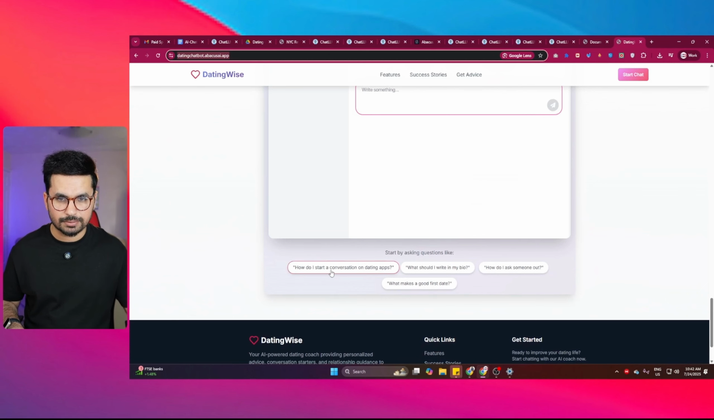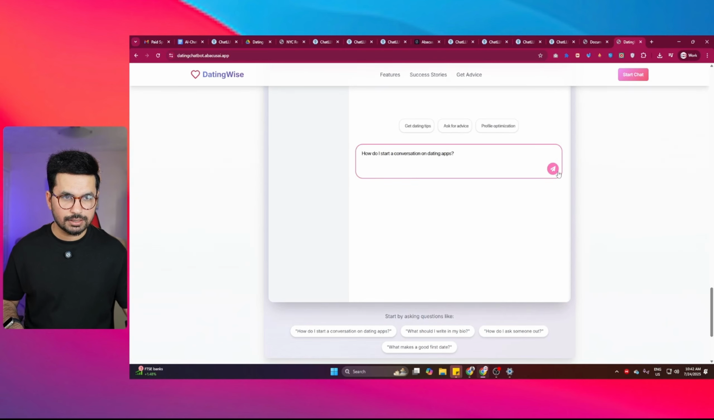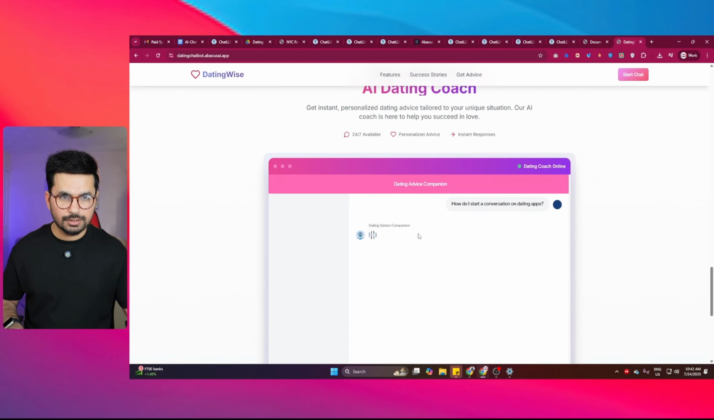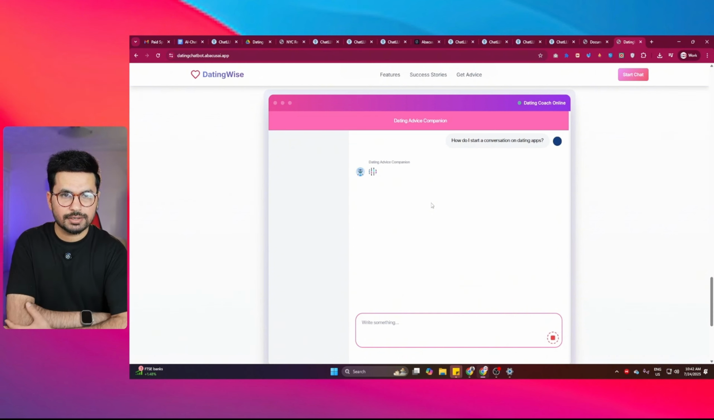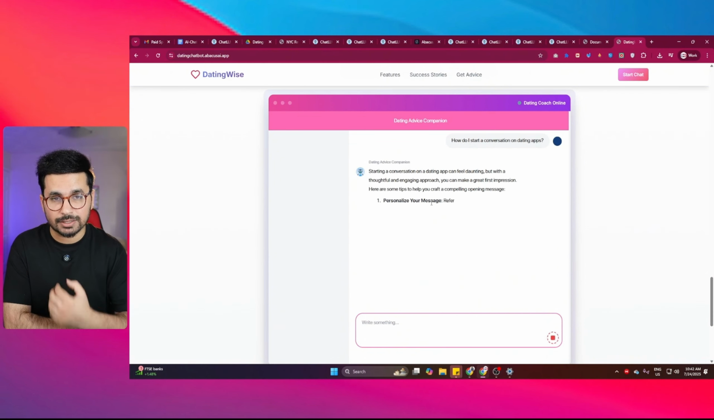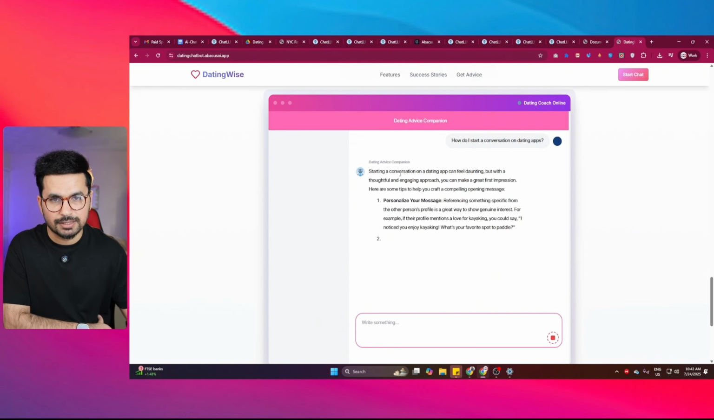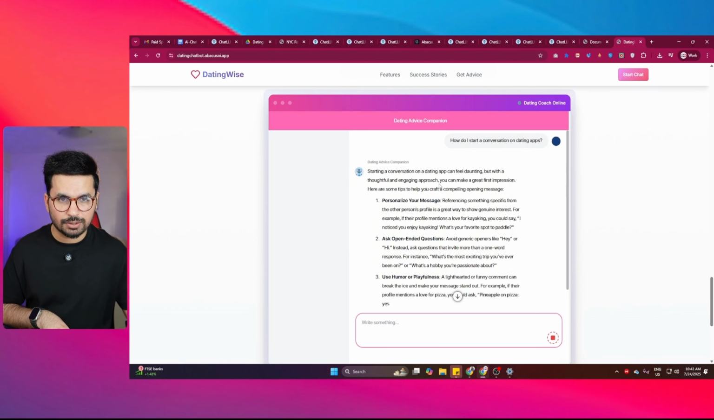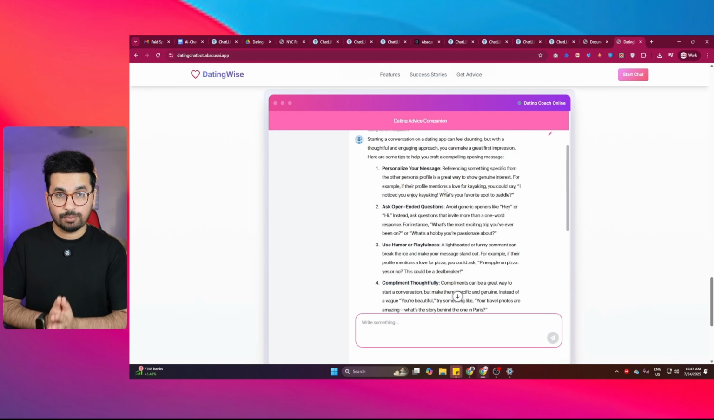So the first question will be, how do I start a conversation on dating apps? I can simply press on this question and press enter, and now it will start responding to me based on the data that it collected from all of those different websites. And now you can see, starting a conversation on dating apps can feel daunting, but with a thoughtful, engaging approach... You can see this is a proper professional response that it has provided me, because this chatbot was trained on the data that was available publicly online on the internet.